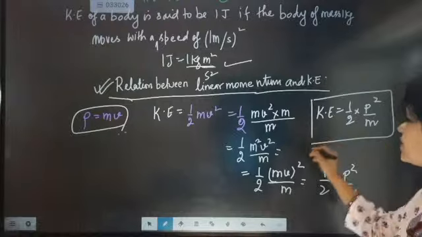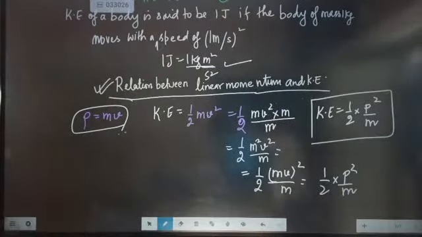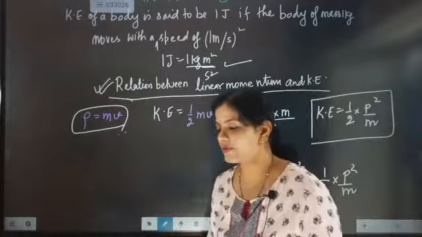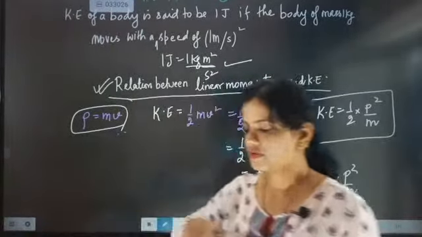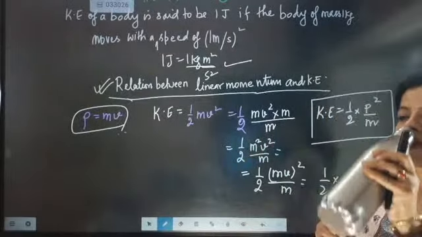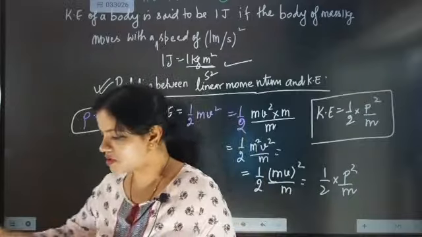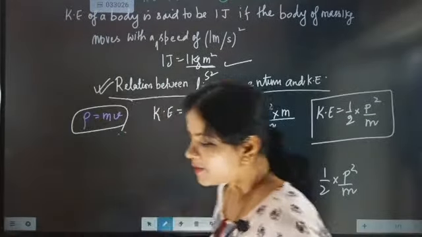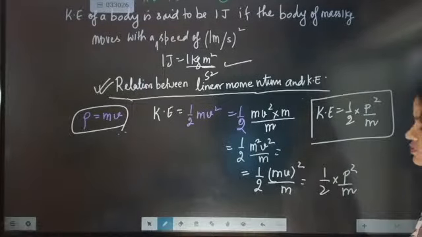Since we have to start numericals, this formula will be very, very important, beta. So kinetic energy is equal to half into p square by m. This formula we are going to use for solving numericals.